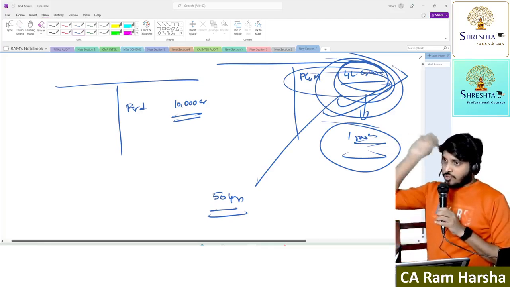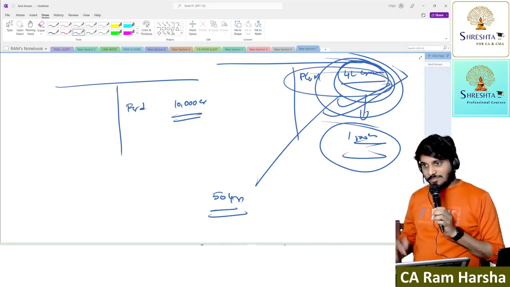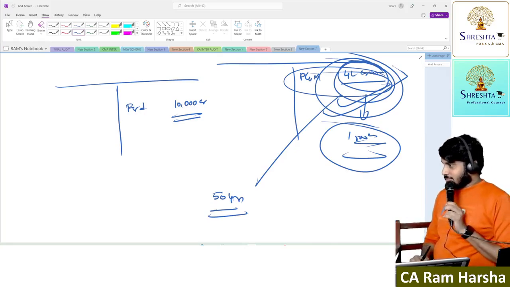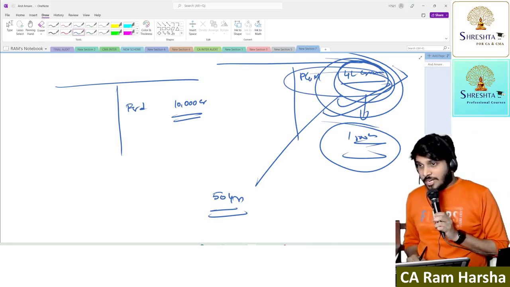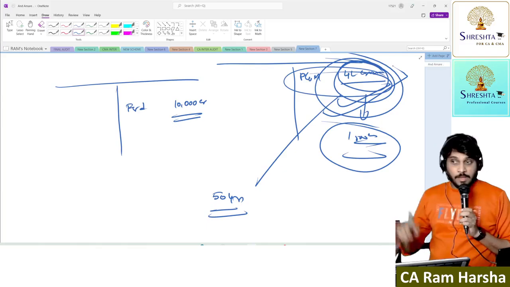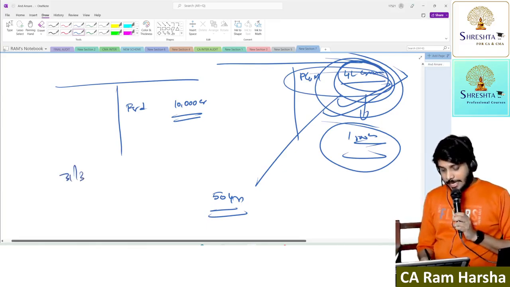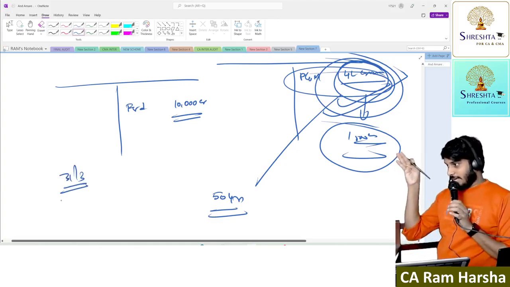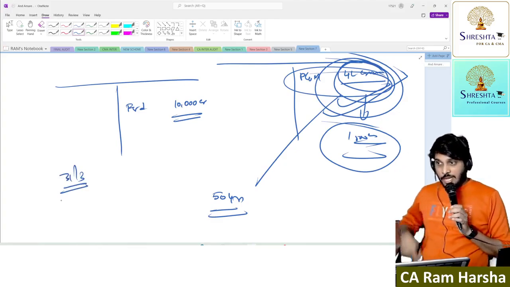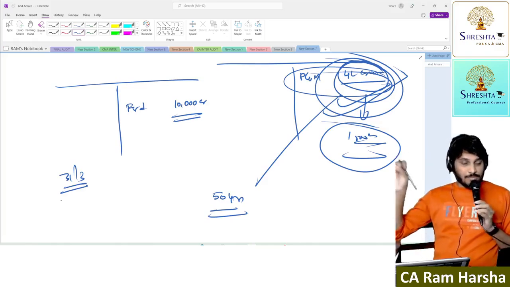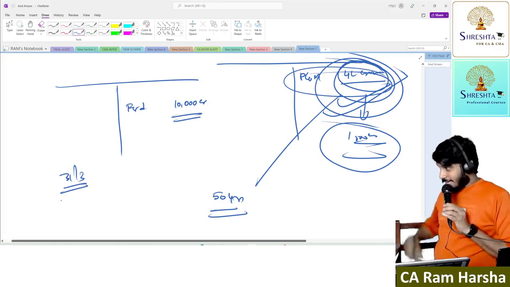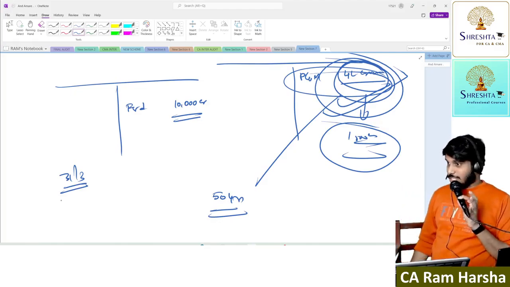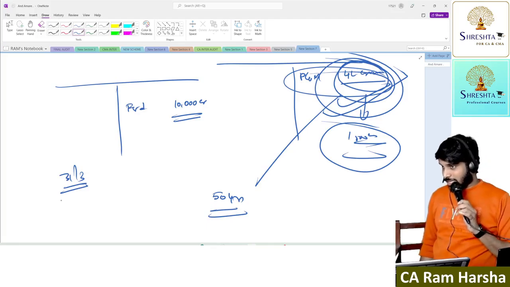First of all, do you have a future? Does the company have a future? That is the main question. Are you getting it? Now here, future means how many months? Minimum 12 months from the balance sheet date, whatever balance sheet we are signing. From that date, we need to apply the 12 months logic. Next 12 months, can the company successfully continue or not? This is the position that you need to check. Are you getting the point?